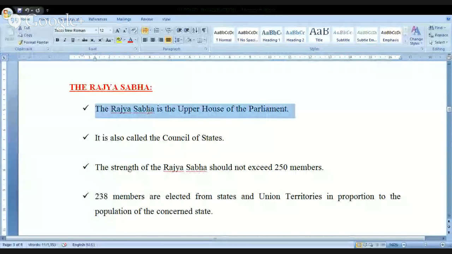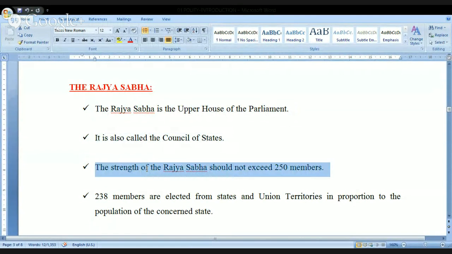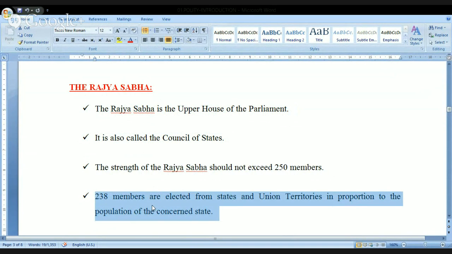Look at this. Rajya Sabha is the upper house of the parliament. Yes, we know this. It is also called the Council of States. Yes, this is what is mentioned in the constitution. The strength of Rajya Sabha should not exceed 250 members. Look at this. Out of these, 238 members are elected from the states and union territories in proportion to the population of the concerned state. If you have the maximum strength of 250, out of that 238 are coming from states and union territories.